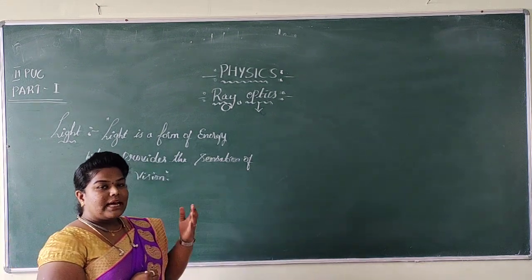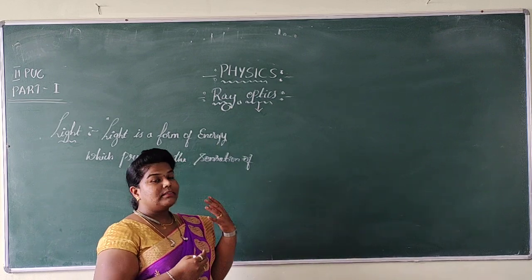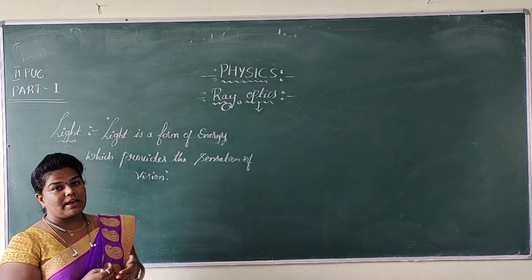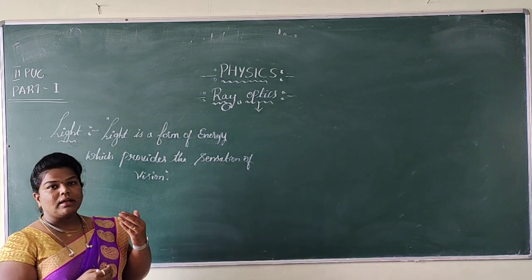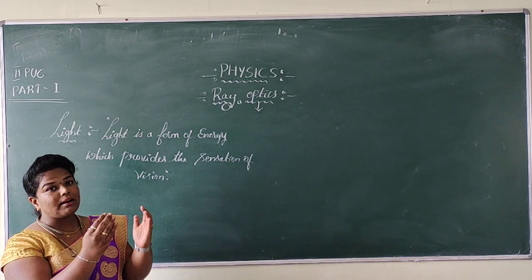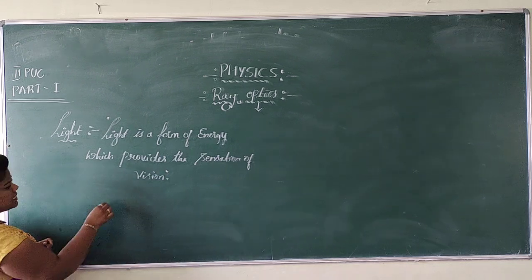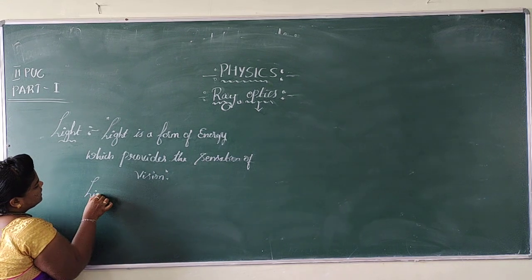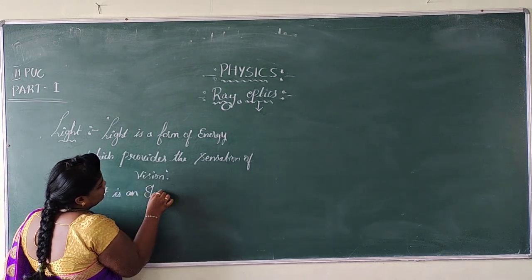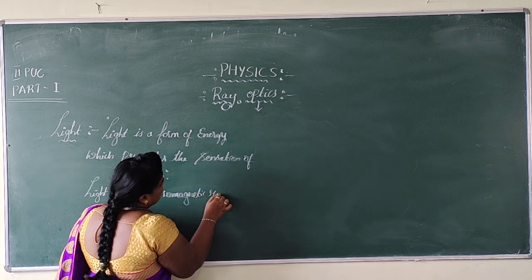The electromagnetic spectrum has X-rays, gamma rays, visible light, right? When I say visible light, it means we are discussing visible light, whereas light is an electromagnetic radiation.